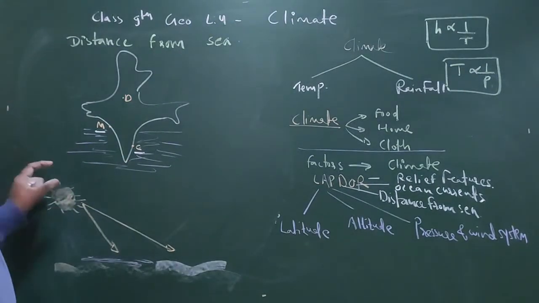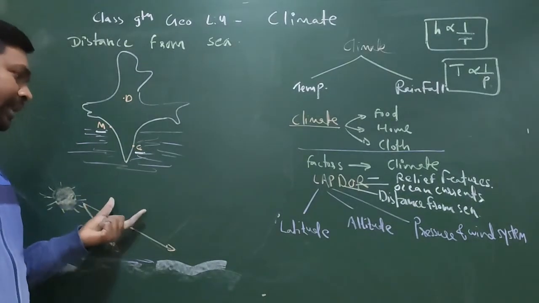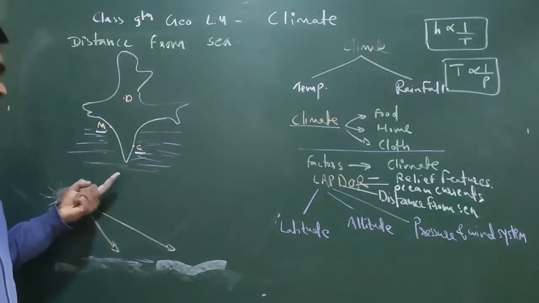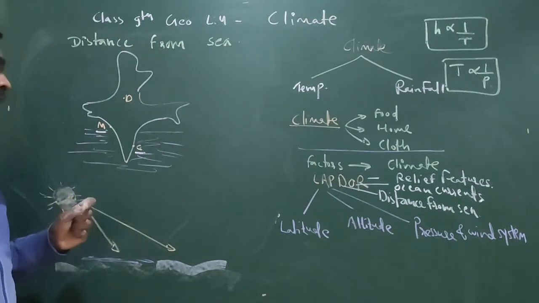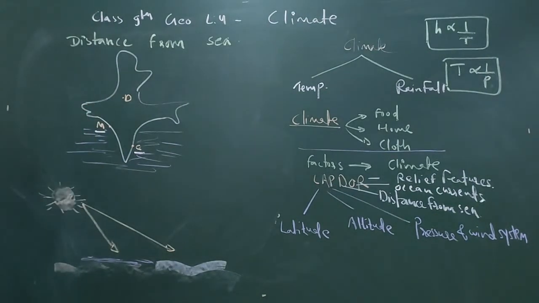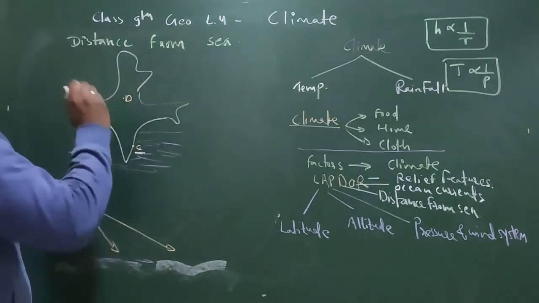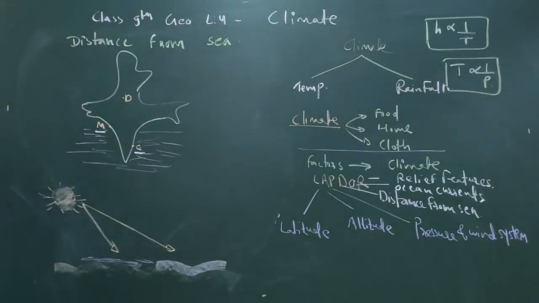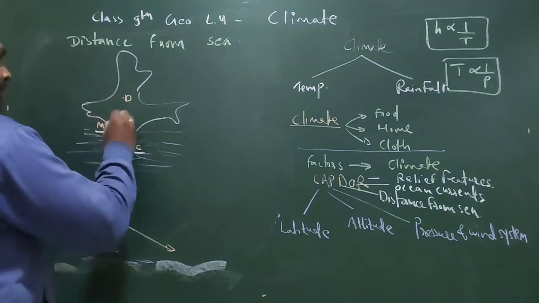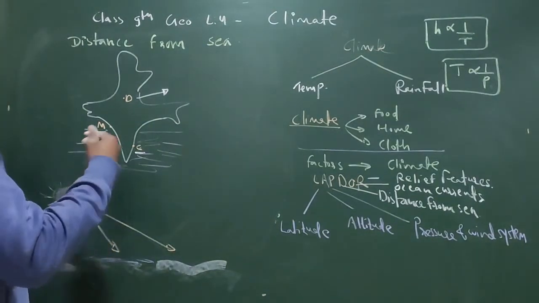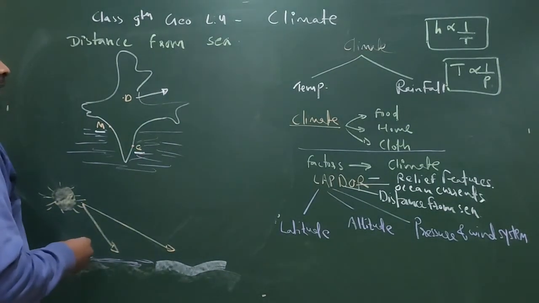Why? Because they are near the sea, and the sea always has a moderating effect. It heats up very slowly and cools down very slowly. The second one is Delhi. As you can see, Delhi is situated very far from the water body. That is why Delhi has very high temperature in summer and very low temperature in winter. This extreme climatic condition that we see in Delhi, since it is away from the water body, is called the continentality effect.